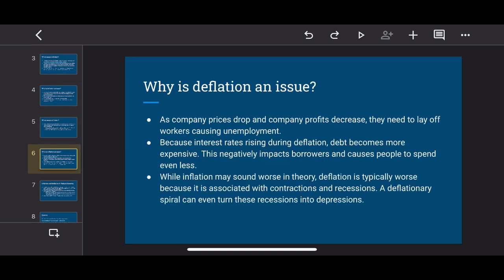So why is deflation an issue? As company prices drop and company profits decrease, they need to lay off workers, causing unemployment. Because interest rates are rising during deflation, debt becomes more expensive. This negatively impacts borrowers and causes people to spend even less. While inflation may sound worse in theory, deflation is typically worse because it is associated with contractions and recessions. A deflationary spiral can eventually turn these recessions into depressions.